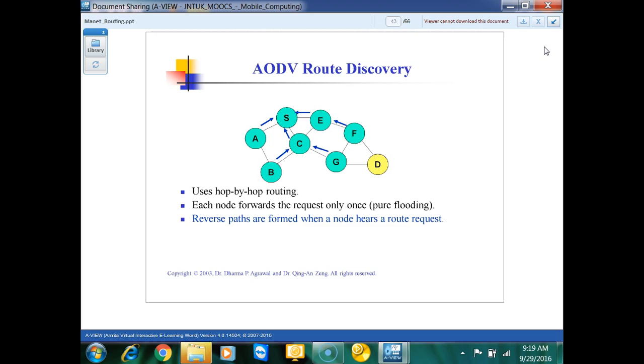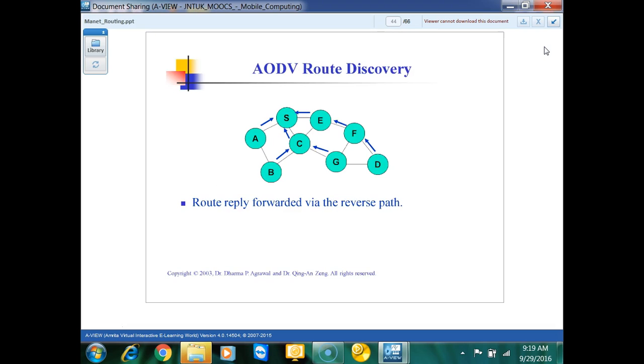Whenever any intermediate node gets a route request, we form the reverse path at that time only. So we are decreasing the latency time of route discovery. We can get the route fast.